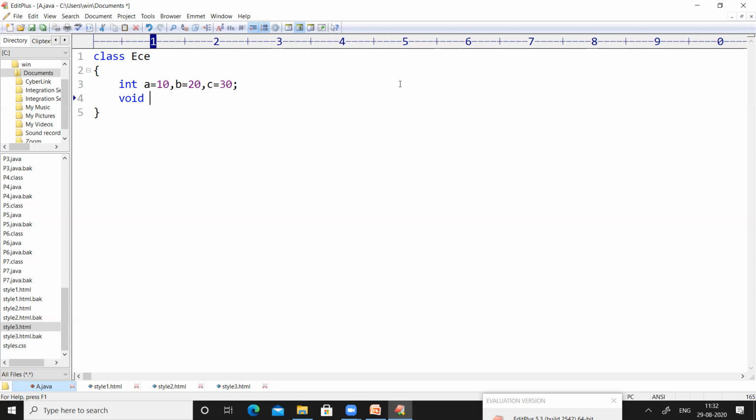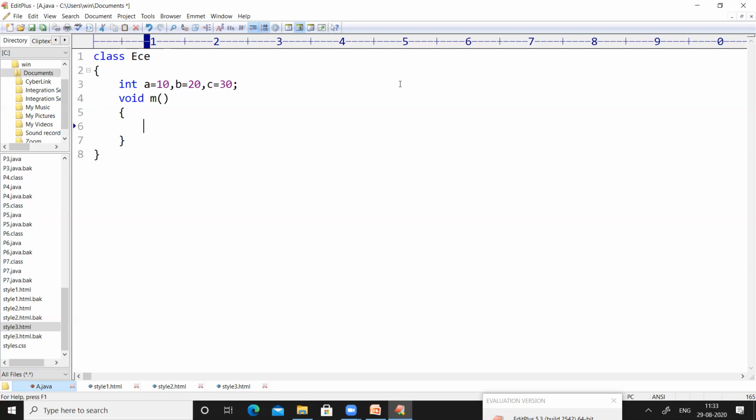So void. As I said earlier, a method contains four parts. The return type of the method, that is void, and the name of the method is m, right? And the parameters of the method, it is the third part, and then the body of the method, what is highlighted in blue. So inside the body of this method, I want to print the value of a, the value of b, and the value of c on the output screen.